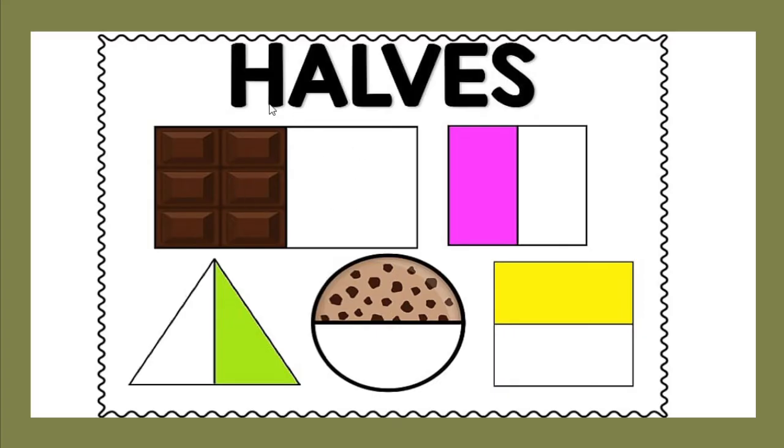These are called halves, the plural of half. If one is there, then we have to use half. More than one, then we have to use halves. Halves means two or more than two.